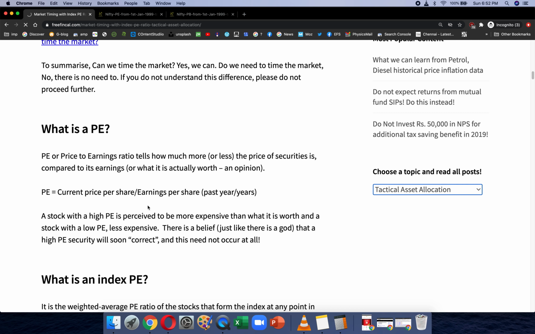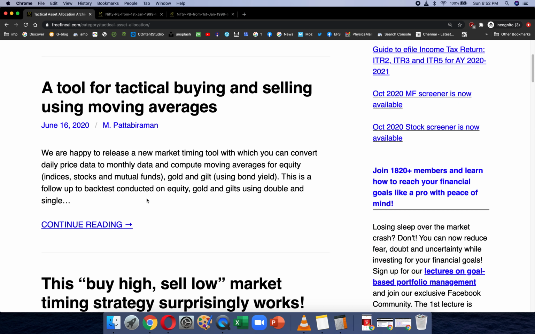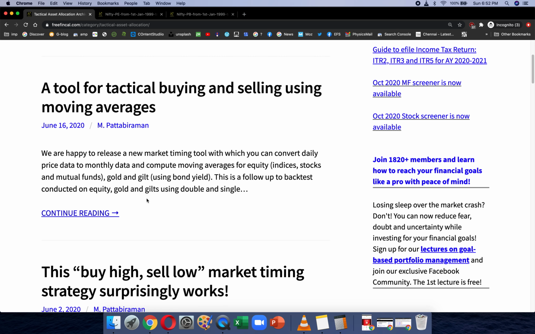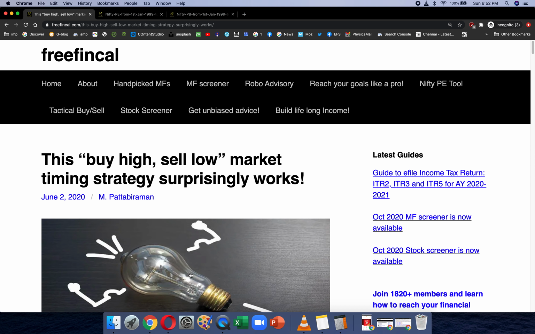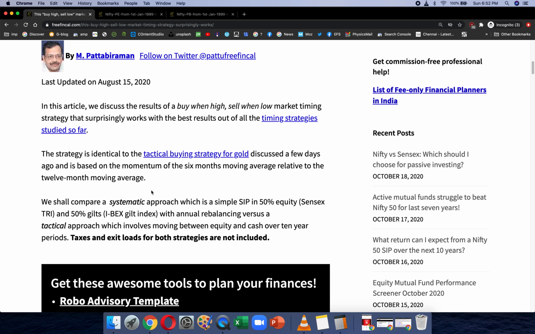I have done tactical asset allocation backtests for many metrics and so on, and the only metric that gives you more returns, if not less risk, is basically a momentum strategy. It's a dual momentum strategy based on 6 months moving average and 12 months moving average.